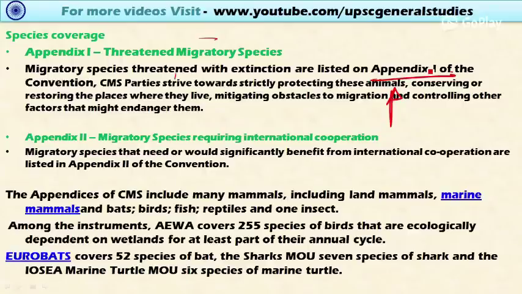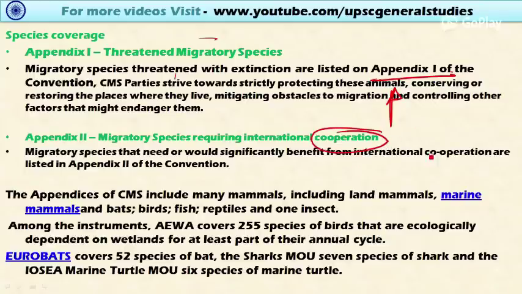If there is any obstacle to the migration of the species from one place to another, they try to remove these obstacles to provide for safer movement of species. It also aims to conserve these migratory species during the course of their migration. Appendix 2 includes the migratory species requiring international cooperation.